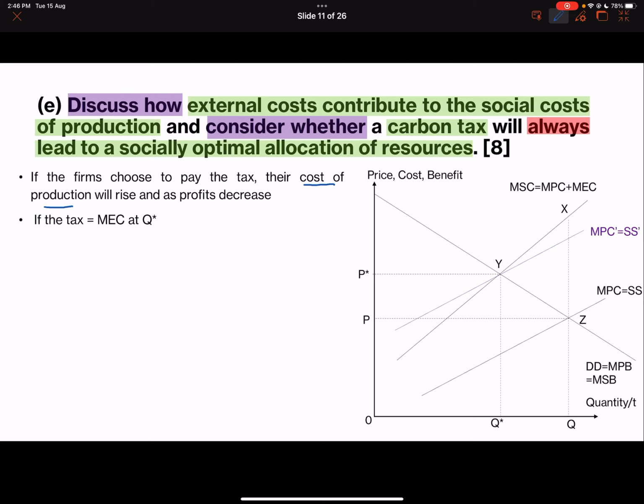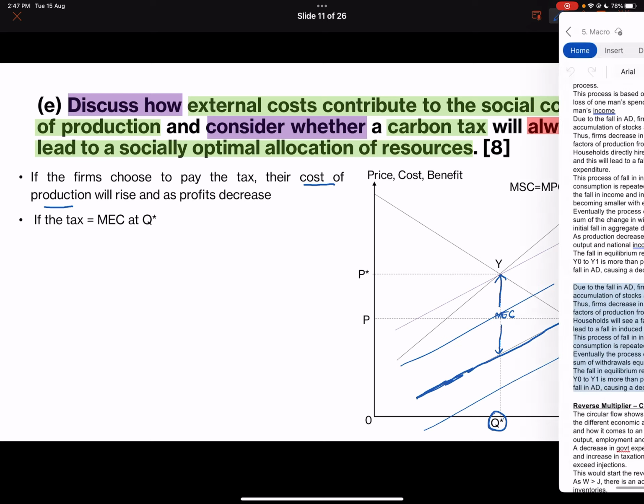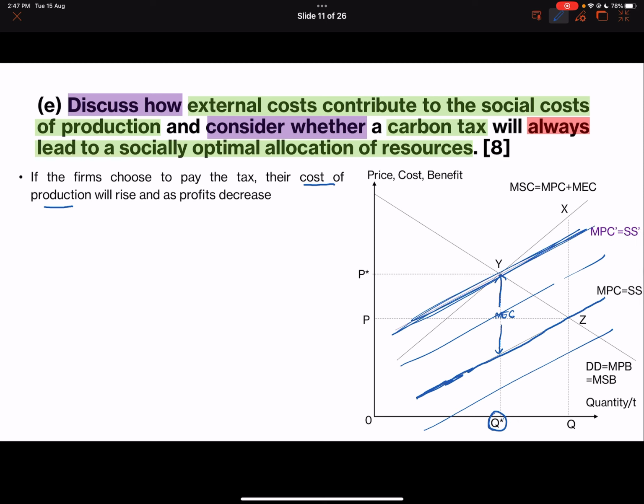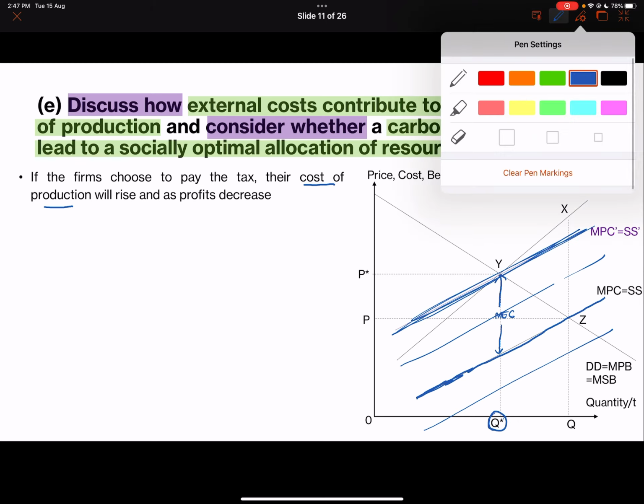It means that I'm shifting this blue line by the exact amount of the MEC at Q star. So the MEC at Q star is here. So I'm shifting it exactly by this amount. I'm not shifting it by this amount. I'm not shifting it by this amount. I am shifting it by this amount over here. Okay. So let me clear the markings.